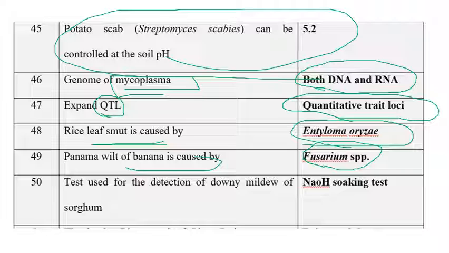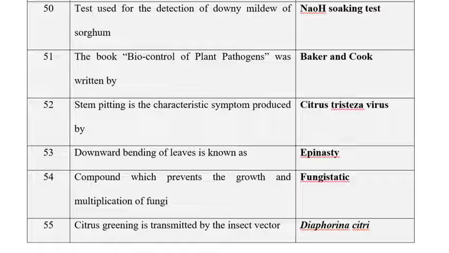Then, the test used for the detection of downy mildew of sorghum. Among the given options, sodium hydroxide soaking test can be recommended for the identification and detection of downy mildew of sorghum. So the next one is the test used for the detection of downy mildew of sorghum, sodium hydroxide. The same question has been given here also.